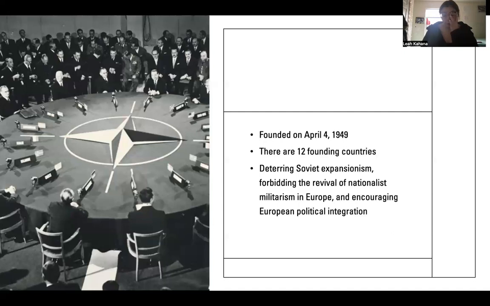So NATO was founded to serve 3 main purposes, and those are to deter Soviet expansionism, forbid the revival of nationalist militarism in Europe, and encourage European political organization. Does anyone remember what the Soviet Union is? Right, that was from World War II, and that was Russia. Does anyone remember what nationalism means that we talked about during that time as well?